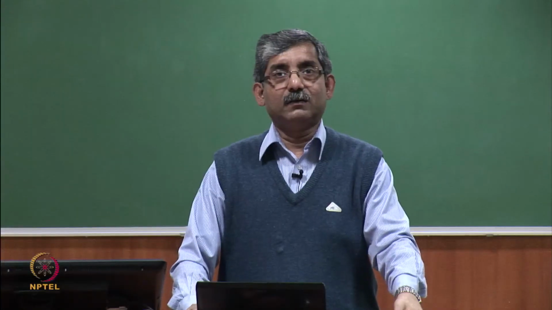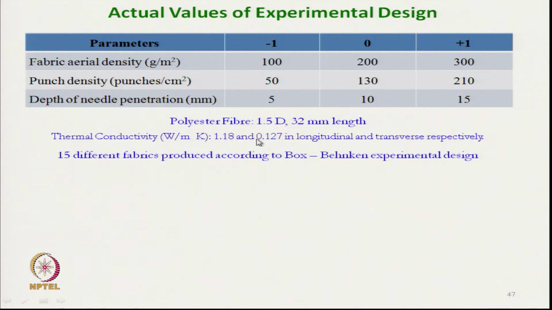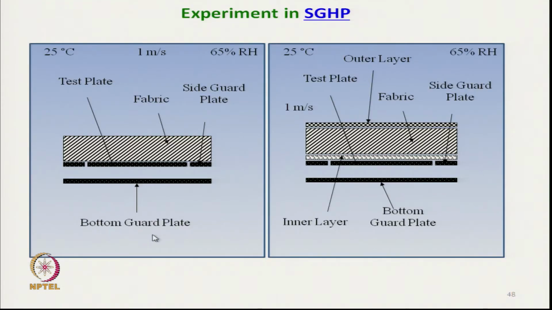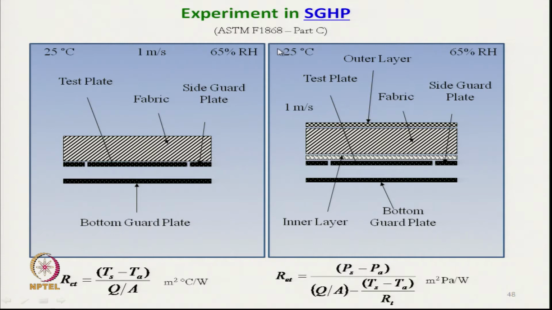In this study, polyester fiber of 1.5 denier with 32 millimeter length was used. Box-Behnken experimental design was applied. So, guarded hot plate was used for evaluating the thermal transmission characteristics. So, this is the sweating guarded hot plate, where we can measure the evaporative resistance also.